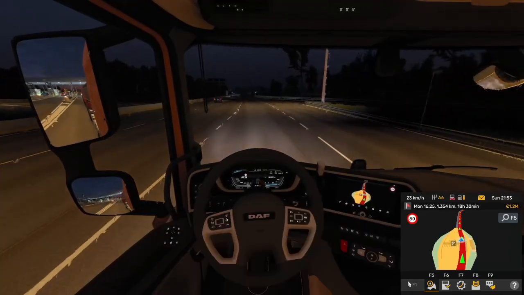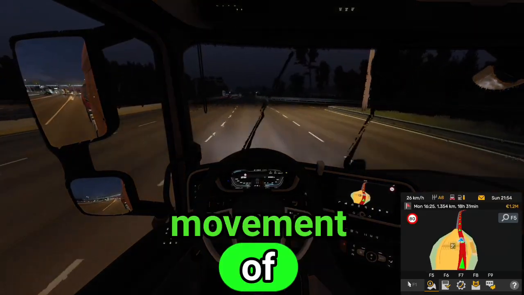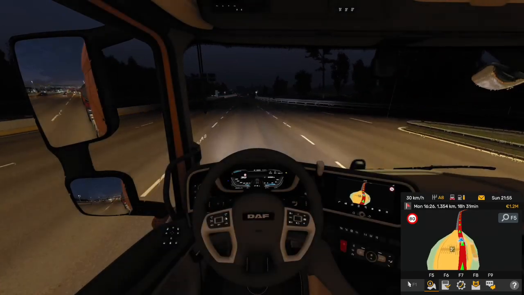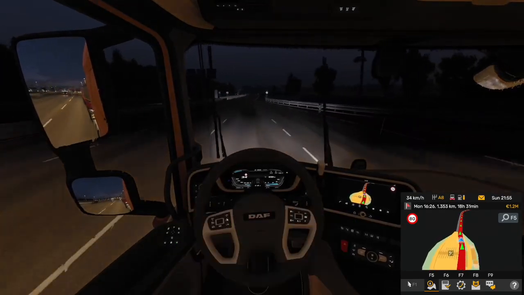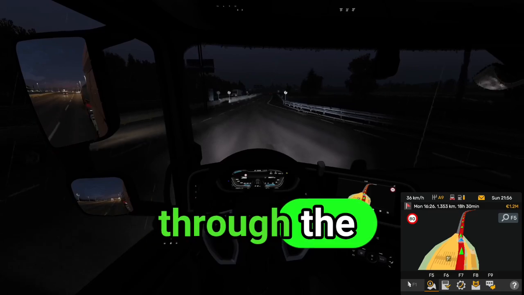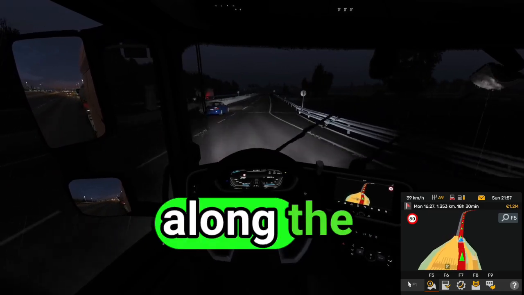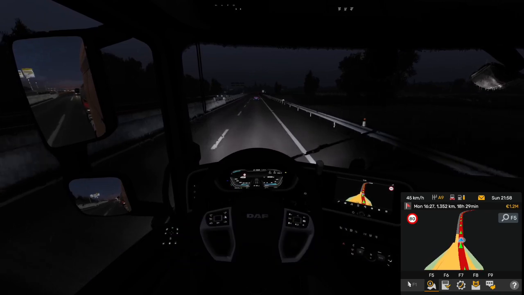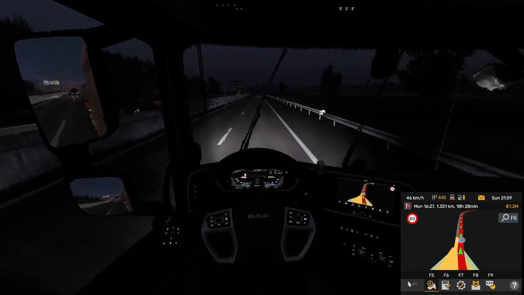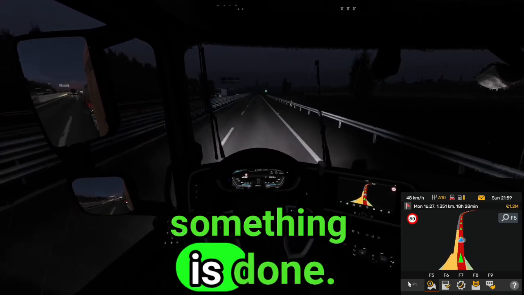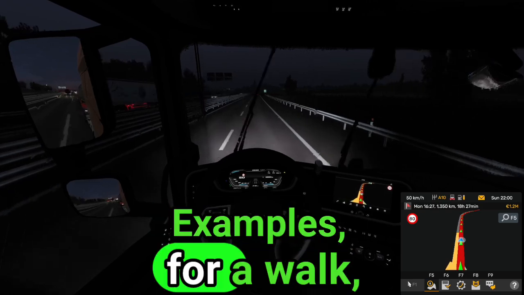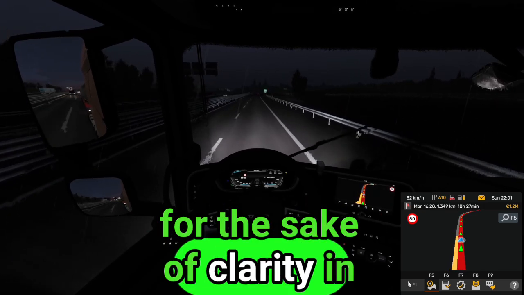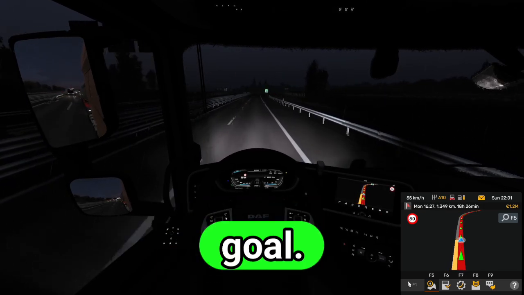Prepositions of direction, movement. These show the movement of something. Examples: to the market, from the airport, into the house, out of the car, through the forest, across the street, along the path, up the hill, down the stairs, towards the building. Prepositions of purpose. These explain why something is done. Examples: for a walk, for cleaning, for the sake of clarity, in order to achieve a goal.